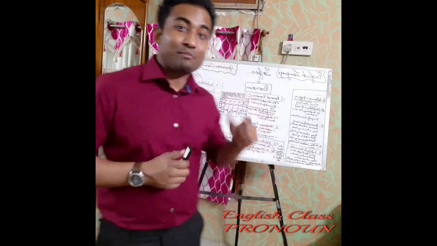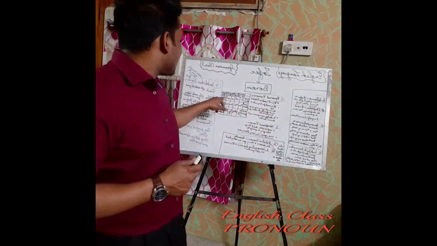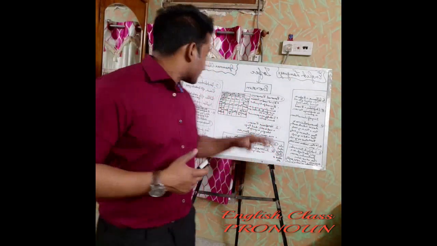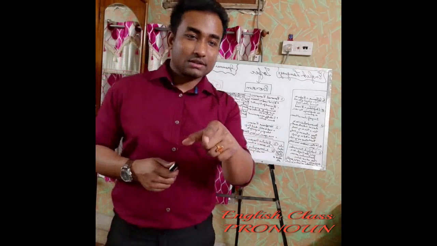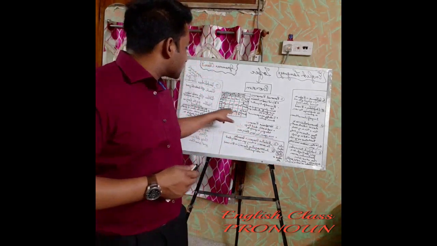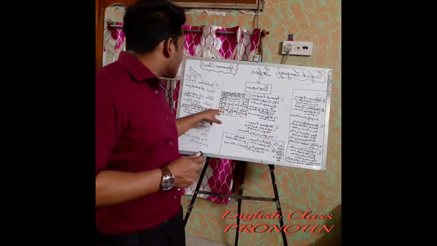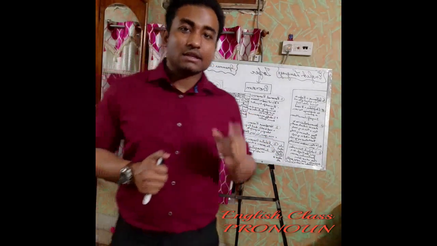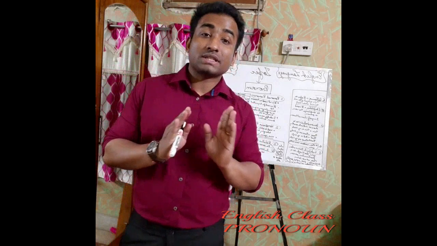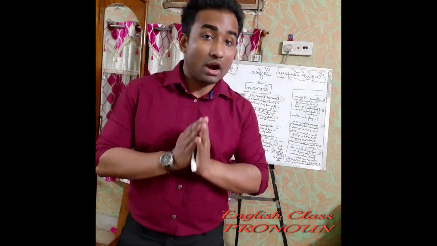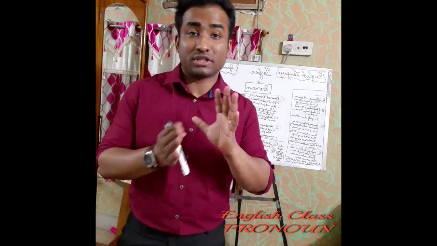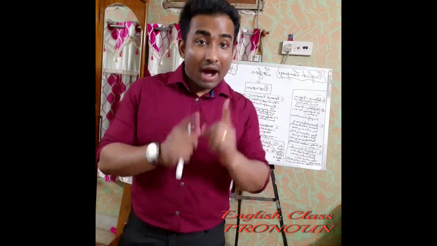So that's why my, mine, then our, ours, same way your, yours, then third person singular, his, her, hers, then third person plural, their, theirs. These are all possessive case of personal pronoun, which we also call possessive pronoun. Why?